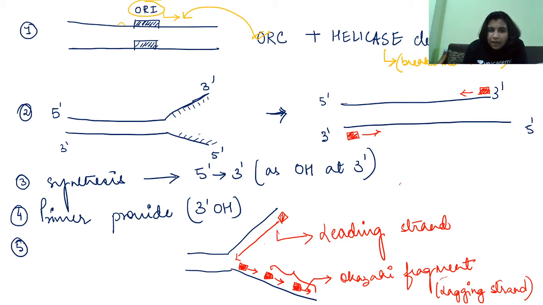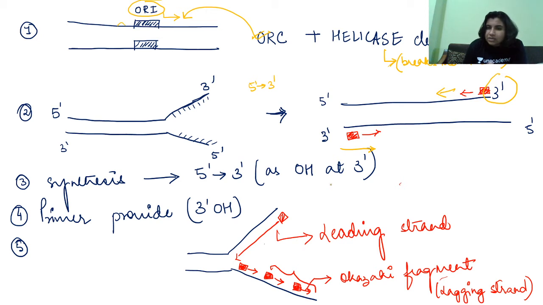Synthesis always takes place from 5 prime to 3 prime. So at the 3 prime end, there will be addition of primer. Why? So that nucleotides can come and join to the hydroxyl group of the primer, right?